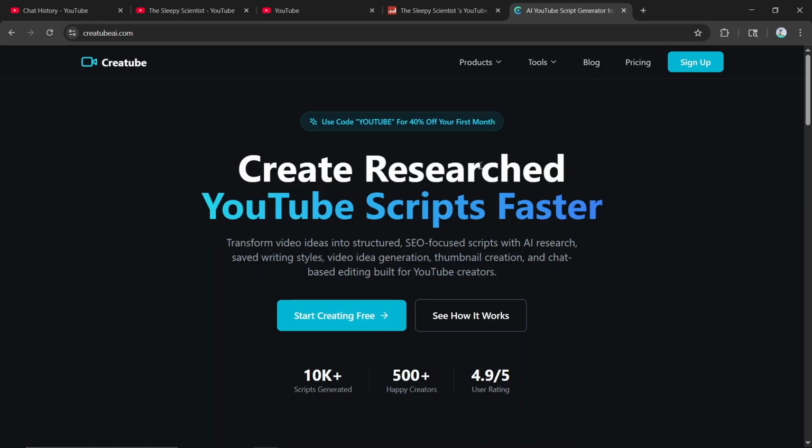So first we're going to use this tool called CreateTube AI. Now, what this does is there's a few things that it does. First, it generates the scripts. It also generates thumbnails, and it also gives you video ideas and stuff like that.